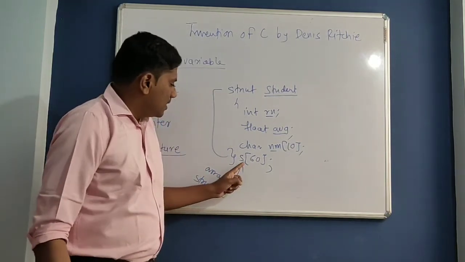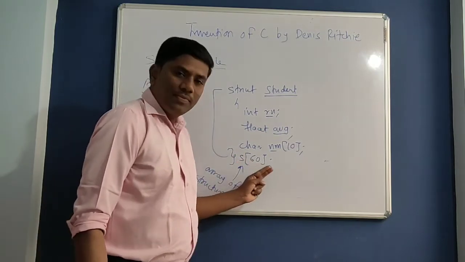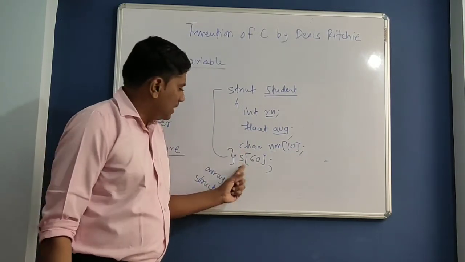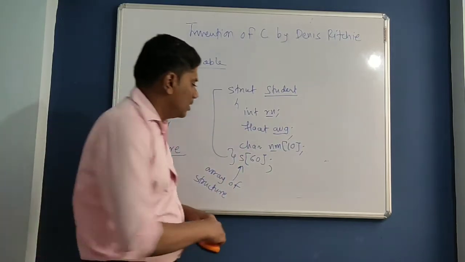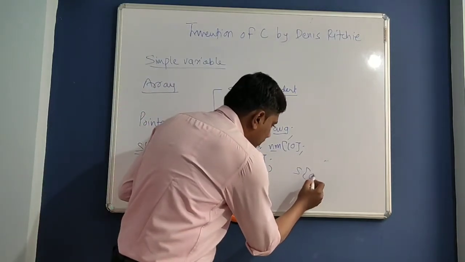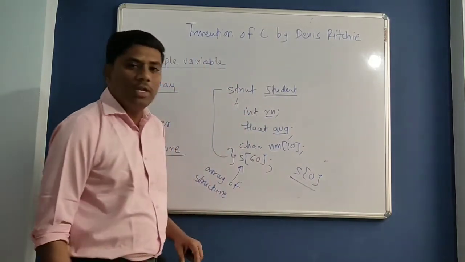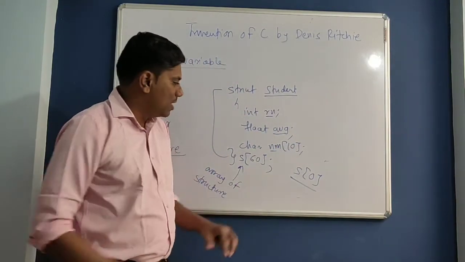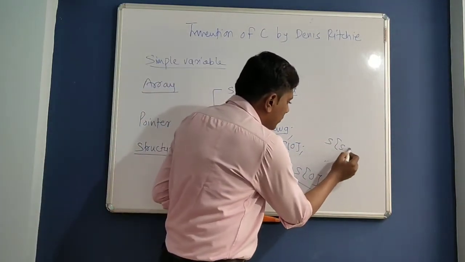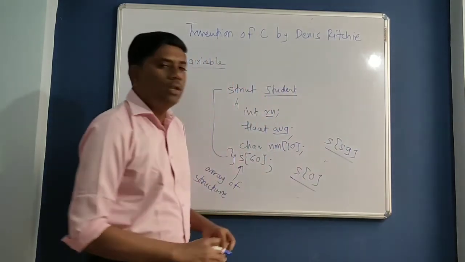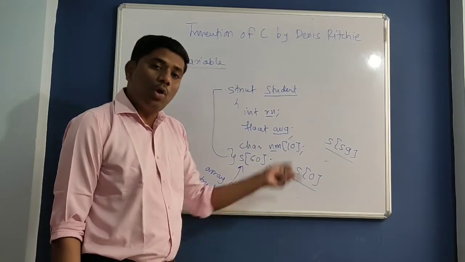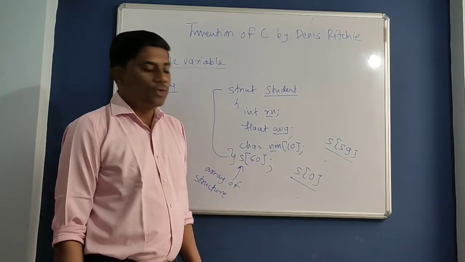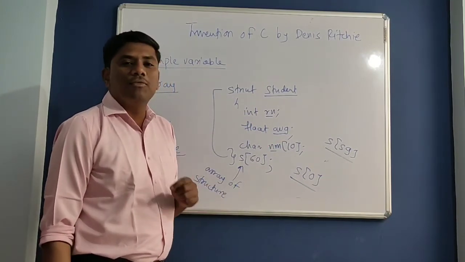So see, here S0 is the first student, S59 is the 60th student. Getting? So in this particular variable you can store information of the first student, and in the S59 variable you can store information of the 60th student. Getting? Of different types.